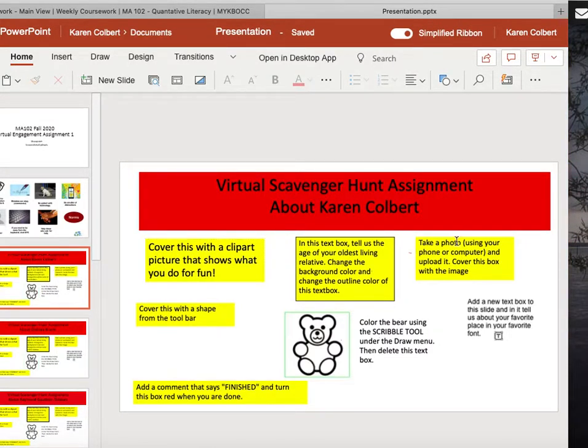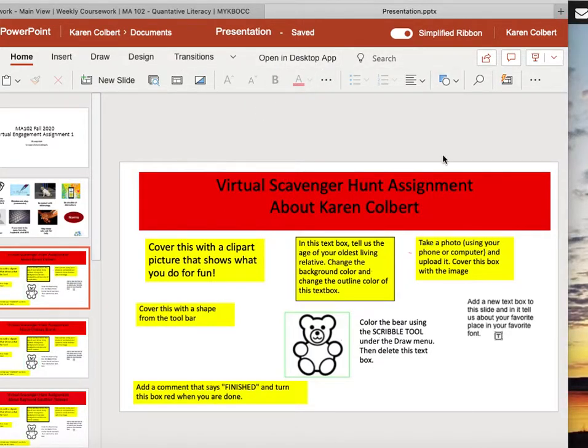So make sure that you stay on your slide and only your slide. Read the instructions carefully and make sure that you complete every option that's given. When you're done, you're going to come here and it says add a comment that says finished and turn this box red when you're done, and that will give me the cue as the instructor that you're done with your slides. You will have to click around quite a bit to find all the documentation and all the help.